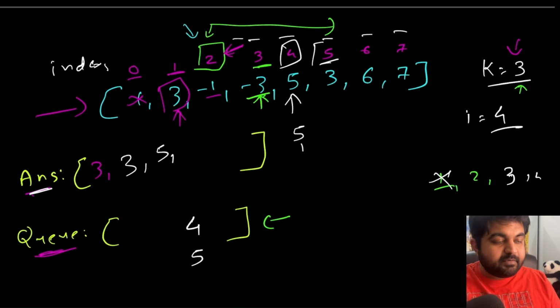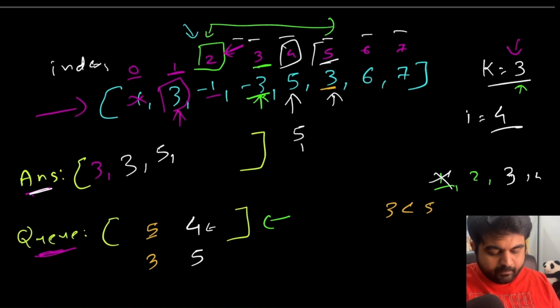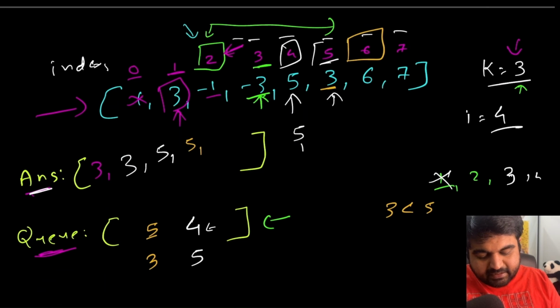Next is element number 5 that contains value number 3. Once again, this particular value inside our queue, index number 4, is still part of the current sliding window. So now we are going to check the values. 3 is obviously less than value number 5. So we are going to add index number 5, or value number 3, inside our given queue. And then once again we are going to add a value to the answer, that is once again going to be value number 5.